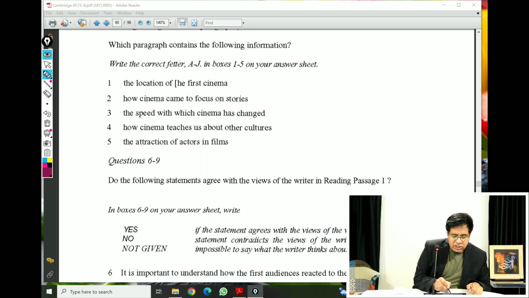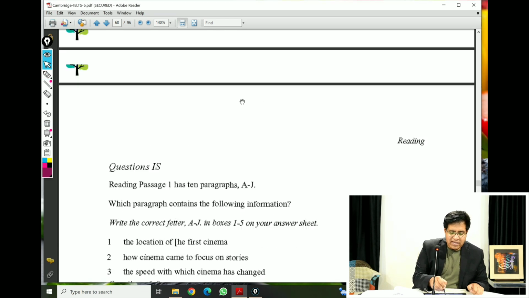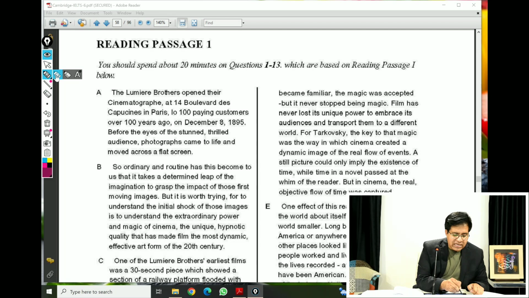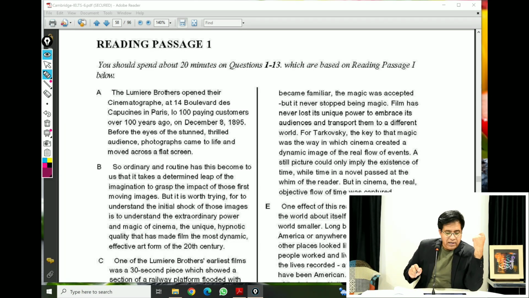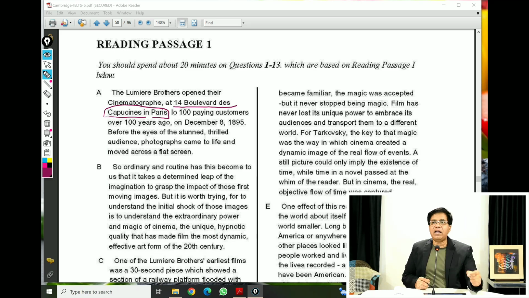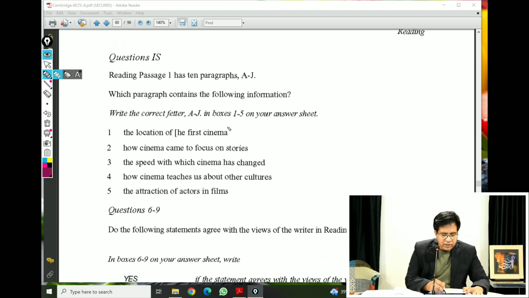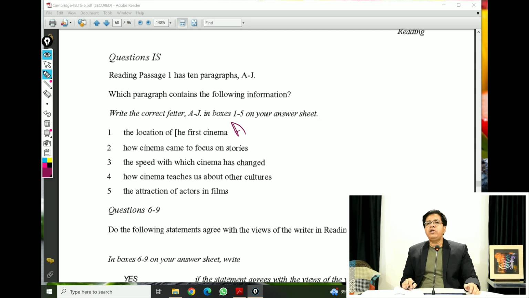Question number 1. Location of first cinema. Very simple. Lumiere brothers and the location of the first cinema. They told us very clearly. And you know why? Because you are already familiar. Location means you need to look for an address, and they have given an address: 14 Boulevard des Capucines in Paris. And the paragraph number? A. So for question number 1, the answer is A. In front of question number 1, you can write A, and on your answer sheet as well, you will write A there.